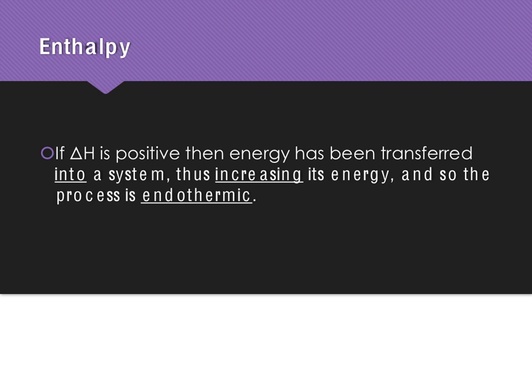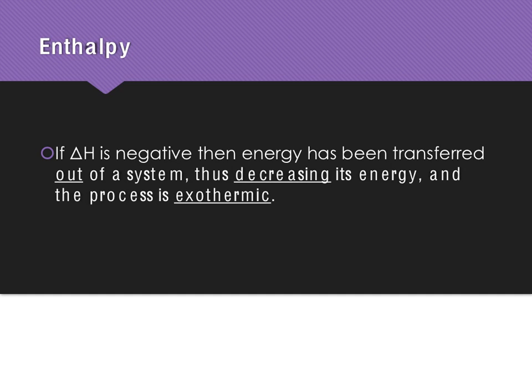Now, if delta H is positive, that means we have gained energy. So energy has been transferred into a system, which increases our total energy, which, hopefully you remember, means it is endothermic. So delta H is positive, endothermic. If delta H is negative, energy has been lost, meaning it has been transferred out of a system. We have decreased our total energy, which means decreased our enthalpy, and that process is exothermic. Negative, exothermic.